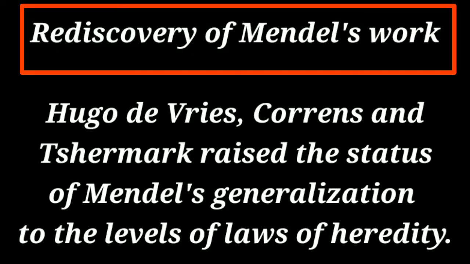But in the year 1901, three people, Hugo de Vries of Holland, Carl Correns of Germany, and Erich von Tschermak of Austria, revisited his experiments, and they found that the law of segregation and the law of independent assortment that Mendel published in his paper had the level of laws of heredity, which were generalized by them.